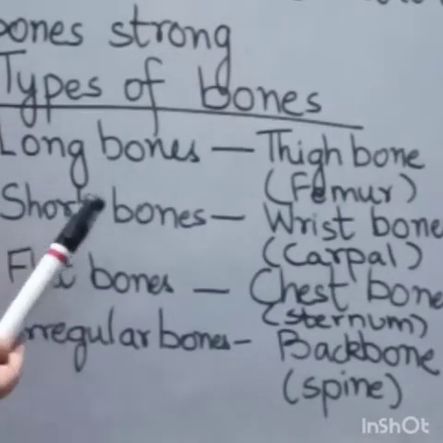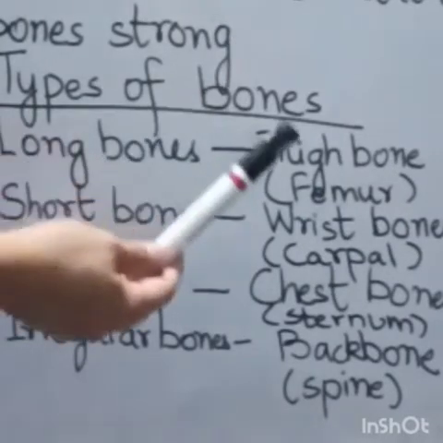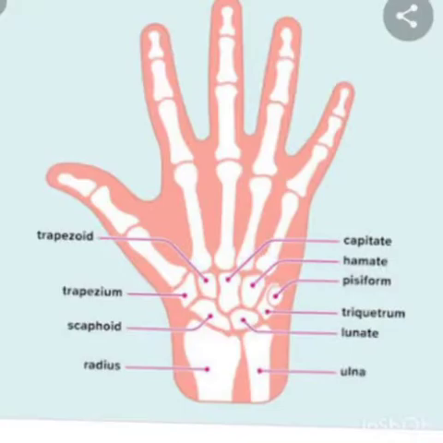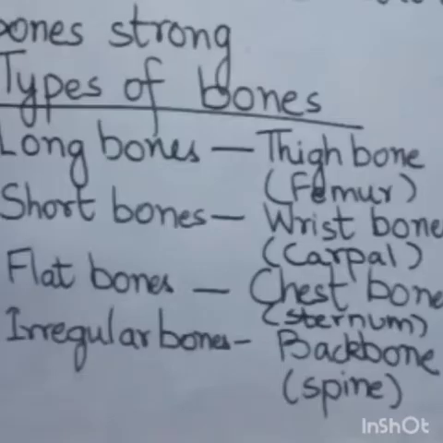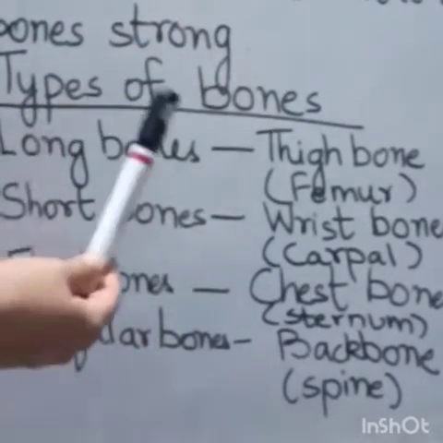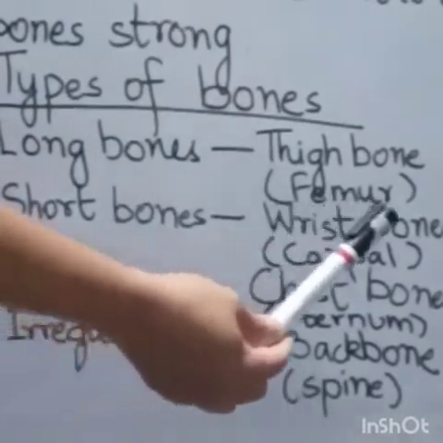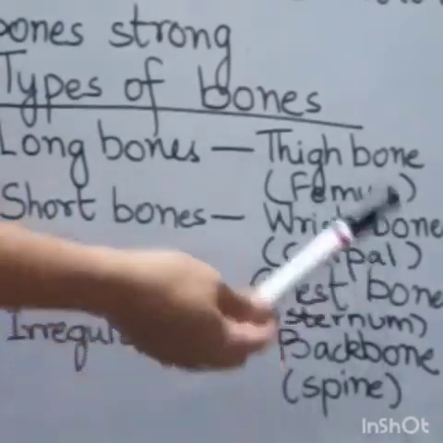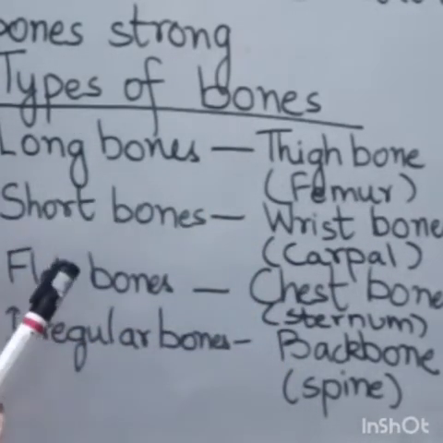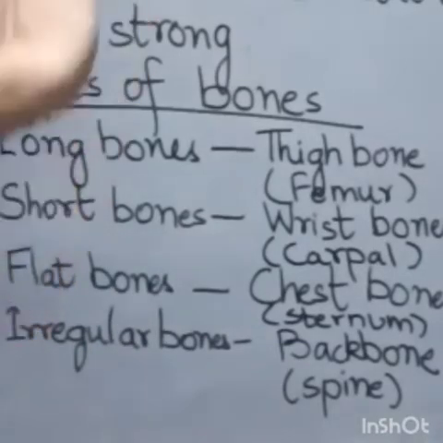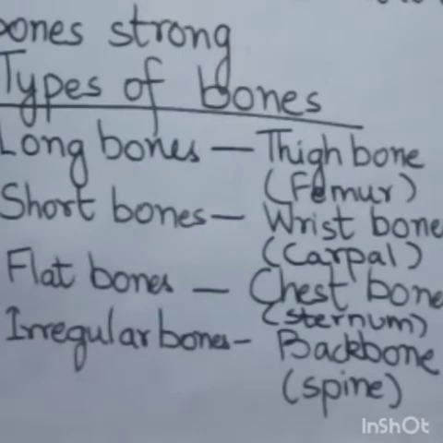Then comes short bones. The bones that are present in our wrist are the short bones, and the wrist bones are also known as carpal bones. Then comes flat bones. Flat bones means they are flat in structure.